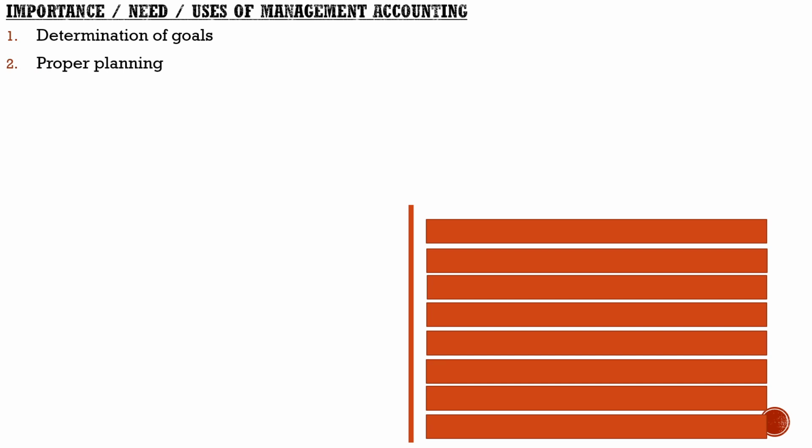Next one, proper planning. We all know one of the major functions of management accounting was planning and forecasting. And we know planning is the primary function of management, and management accounting has an important role in making it proper. Management accounting assists in planning through budgetary control, capital budgeting, and cost volume profit analysis. If you remember the areas you have learned, you will understand what is meant by capital budgeting and cost volume profit analysis. All these tools help the management in proper planning and decision making.